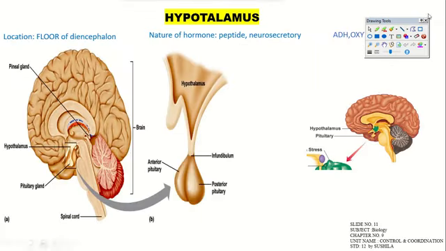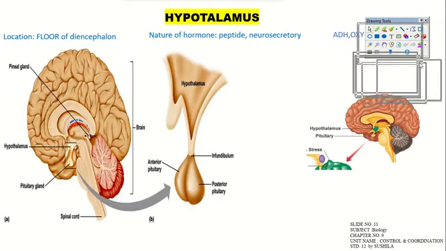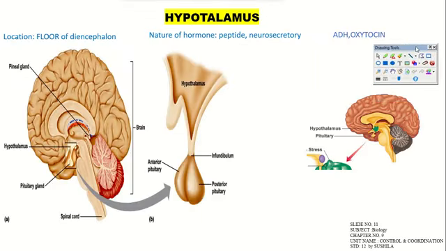Now, first organ is the hypothalamus. Just be clear with its location, the nature of the peptide, what type of peptide hormones it secretes, which type of classification it has, and what type of production it is specifically for, leading to the formation of hormones in the body, right? For the location, you can see a diagram on your screen.